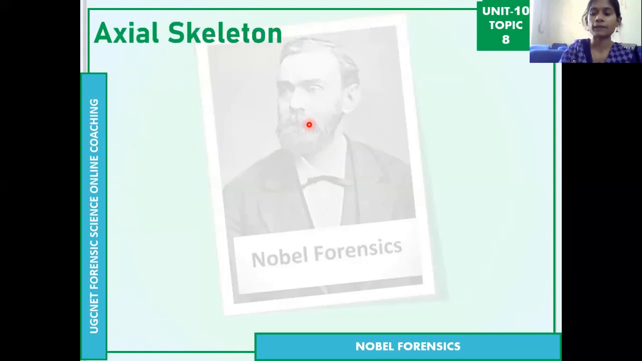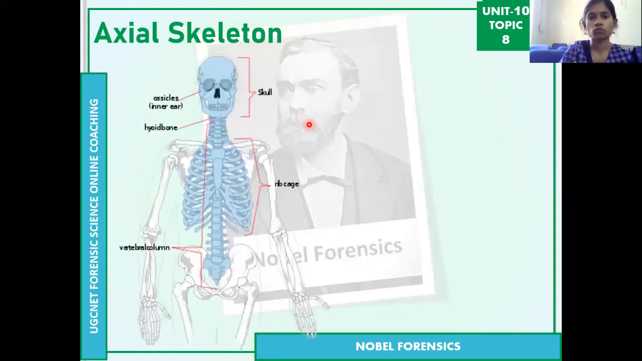Coming to the axial skeleton first: whatever you can see in the blue color is the axial skeleton. We discussed the skull, which has 22 bones. Then the hyoid bone, the neck bone, which is on the front side of the neck and is very important in cases of hanging. It has great forensic value, as fractures of the hyoid bone are significant in hanging cases. So this is the skull and hyoid bone.